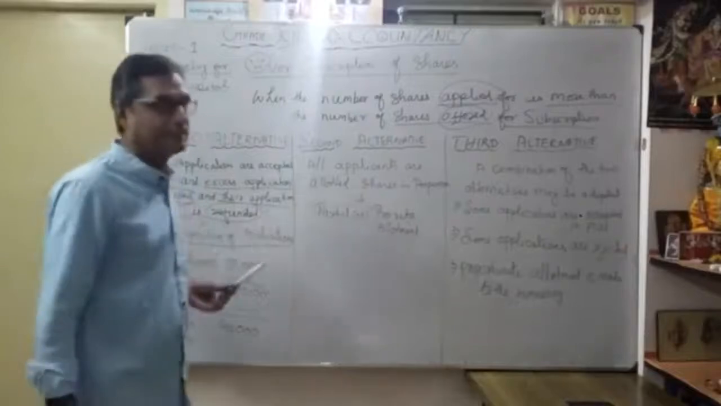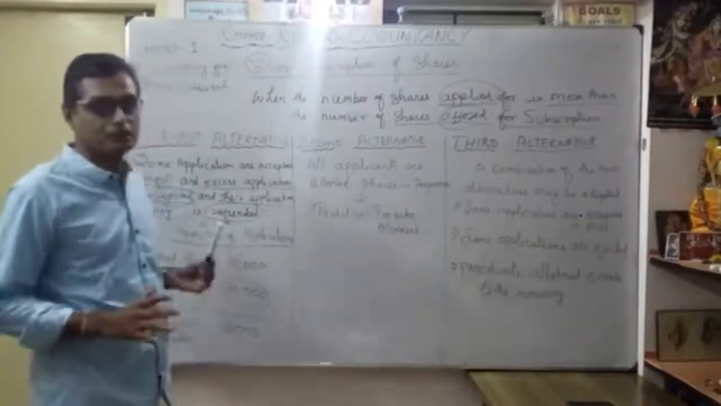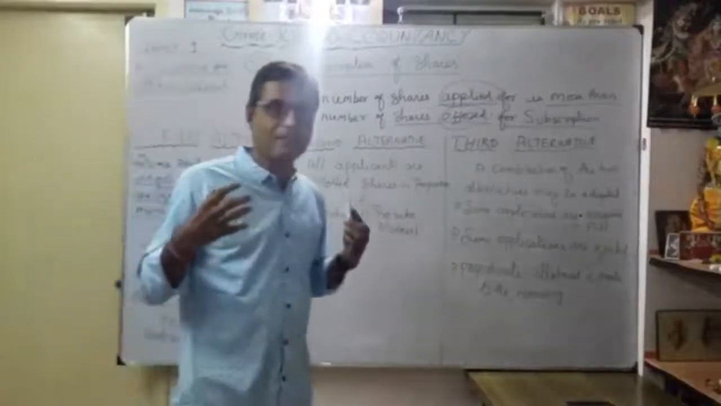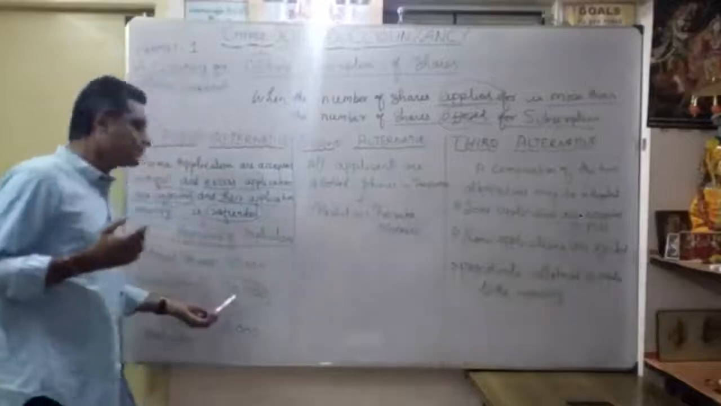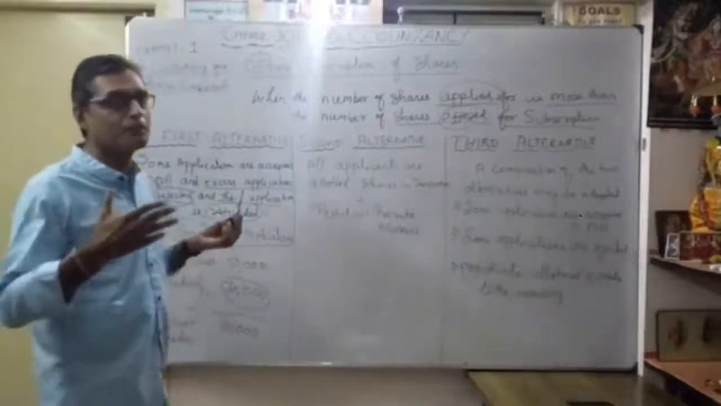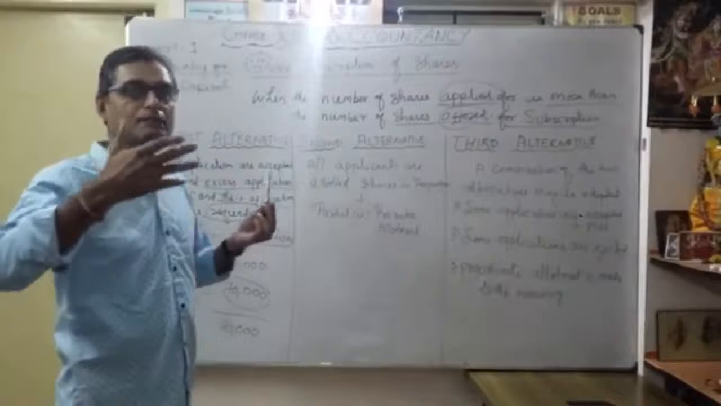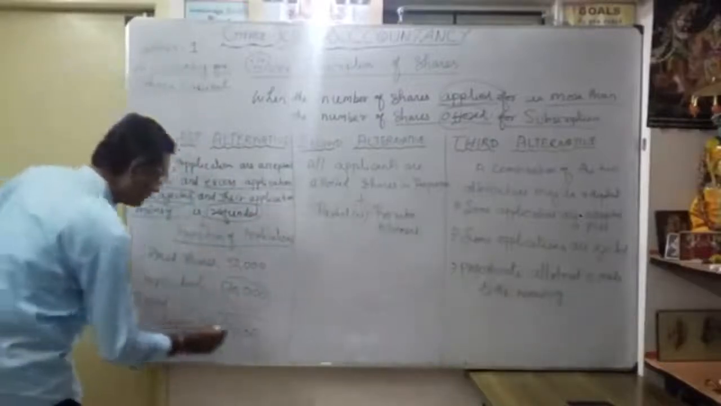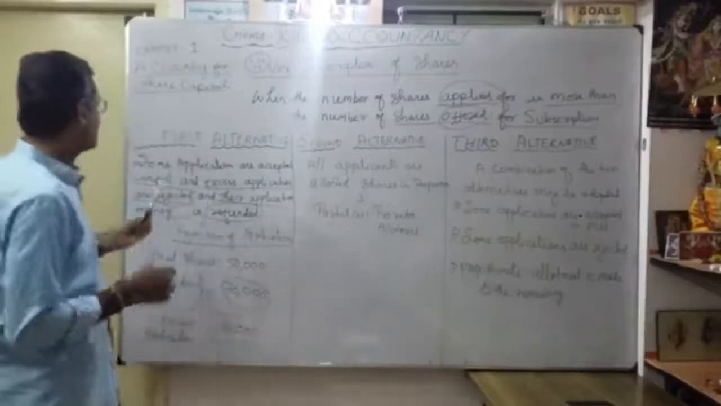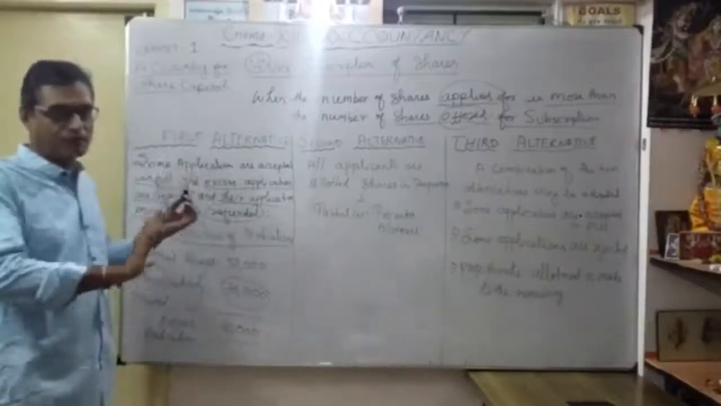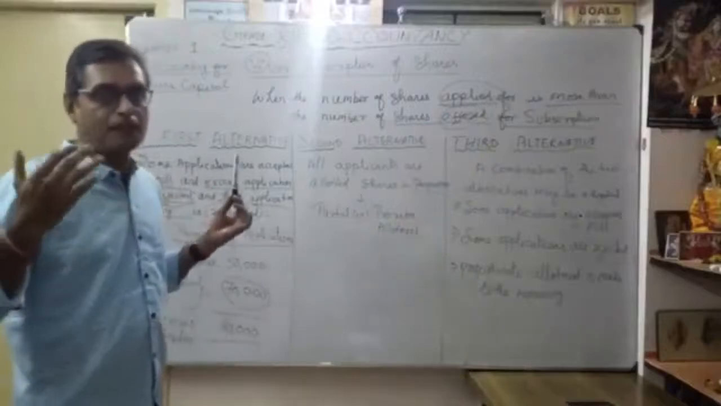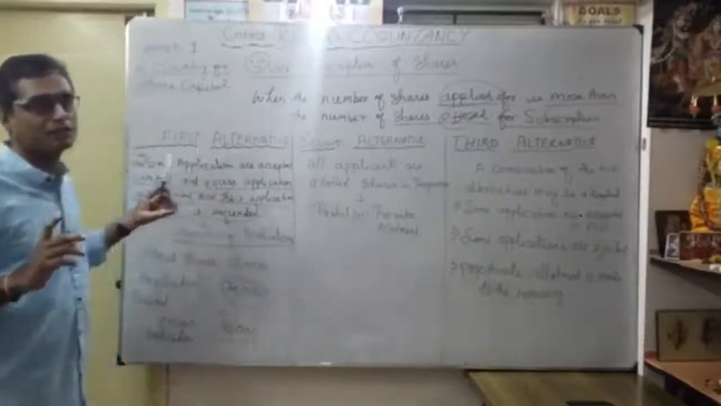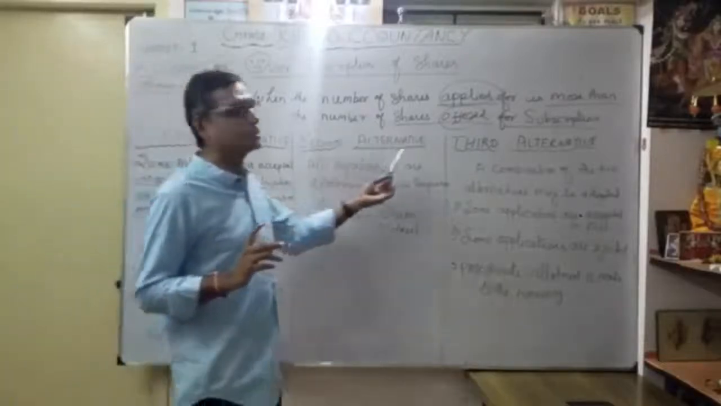I repeat once again. Actually issued shares are 50,000, but the public applied for more, 70,000 shares. So we accepted the first 50,000 applications, and the remaining 20,000 shares applied for are rejected and refunded. That is your first alternative, very easy: whatever is issued is accepted, and the balance application money is rejected and refunded. Now, what is the second alternative?